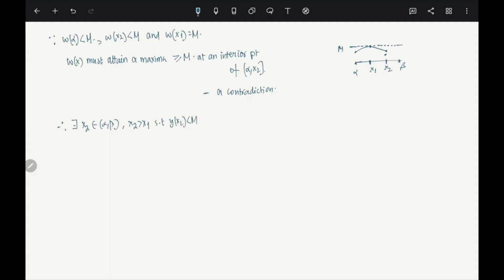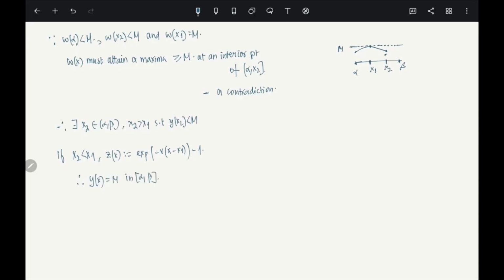Now what happens if x2 is less than x1? Then we can do a similar sort of analysis, but z of x we have to set a little bit differently. It will be exponential of minus gamma times (x minus x1) minus 1. And you can do a similar sort of argument, and you can show therefore y of x has to be identically equal to M in alpha beta.